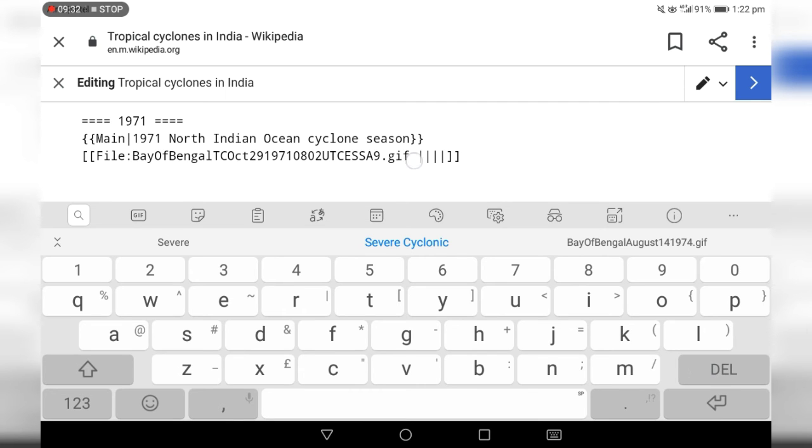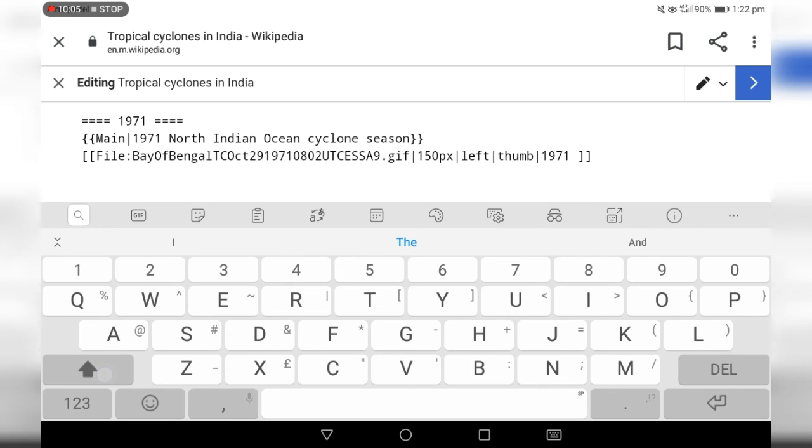Remove the image because otherwise it will be incomplete. Again, how many pixels? 150 pixels, 150 px. Then left, thumb, and then caption.